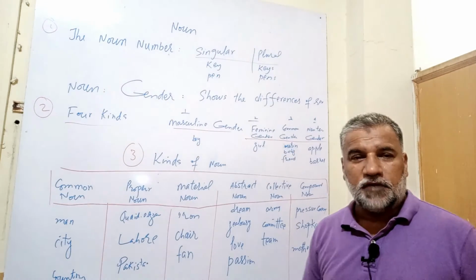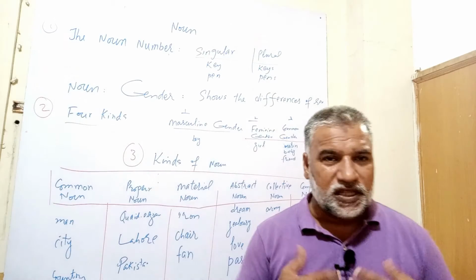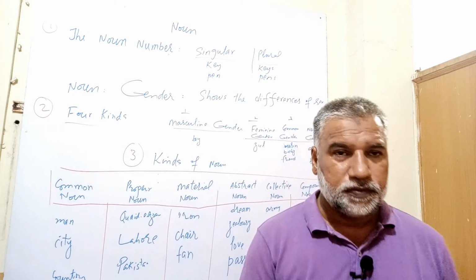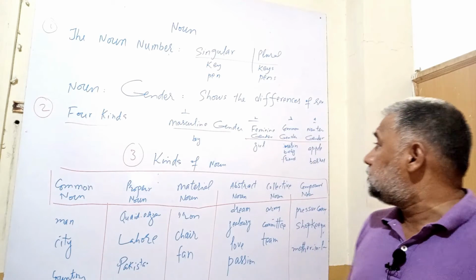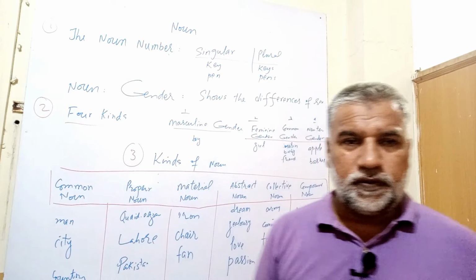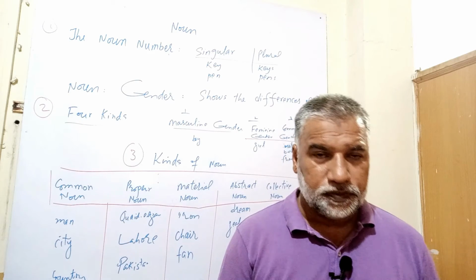Baby is common gender because we speak this word for girls as well as for boys. Likewise, friend. We use this word for girls as well as for boys.